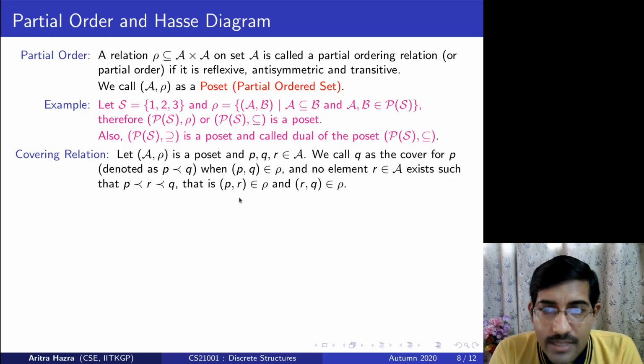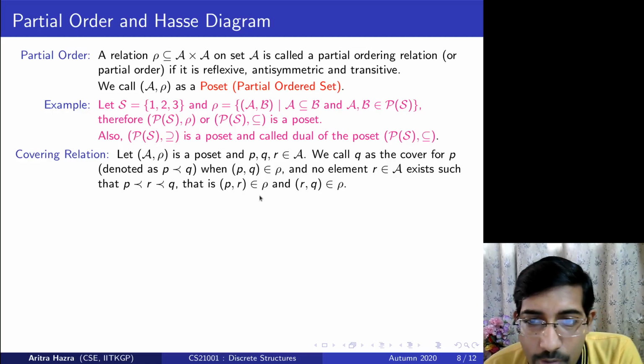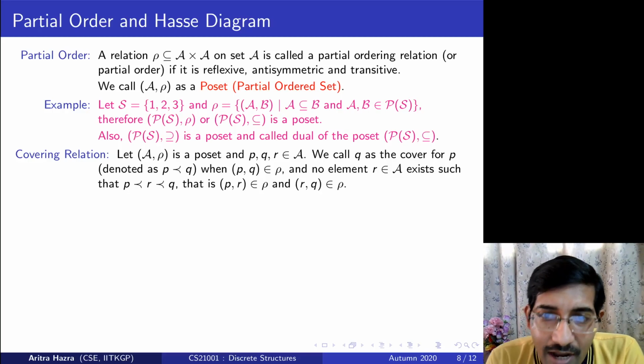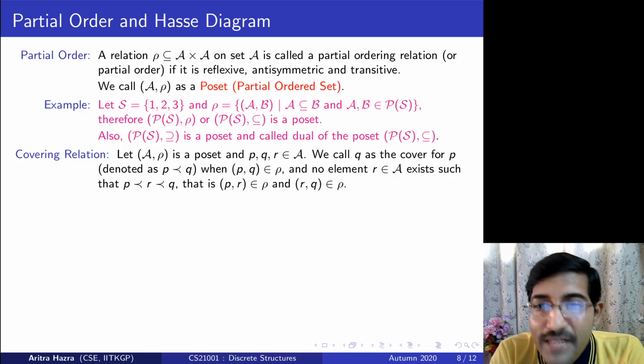So this cover, when we try to define a certain order, as the name suggests, it's a partial order. This cover says which is my next element in that order. Many a times we try to order certain elements and see which is the next element in that order.